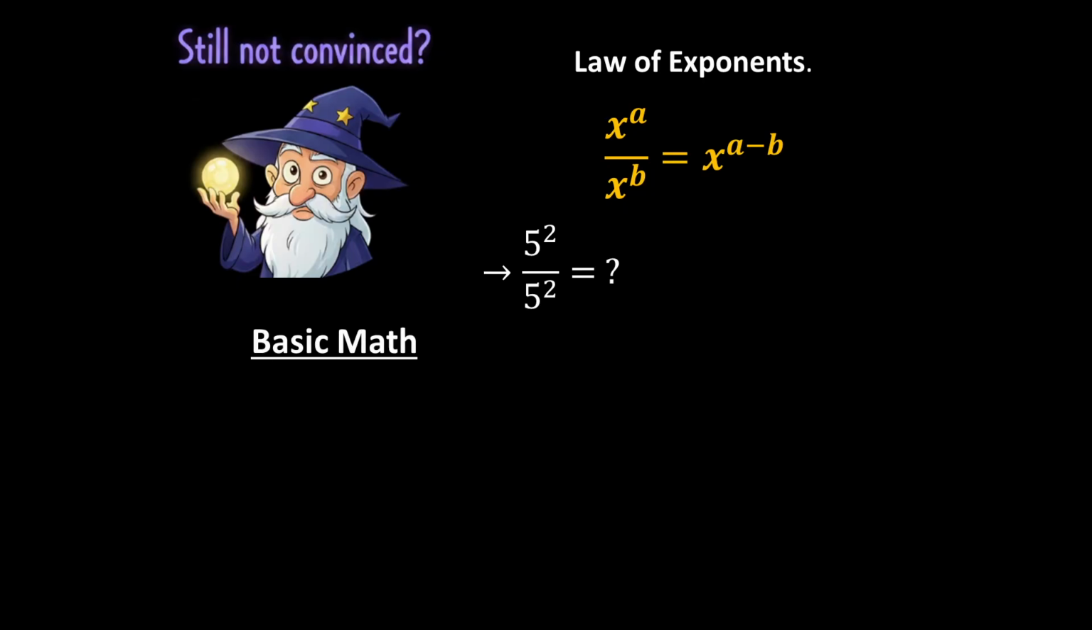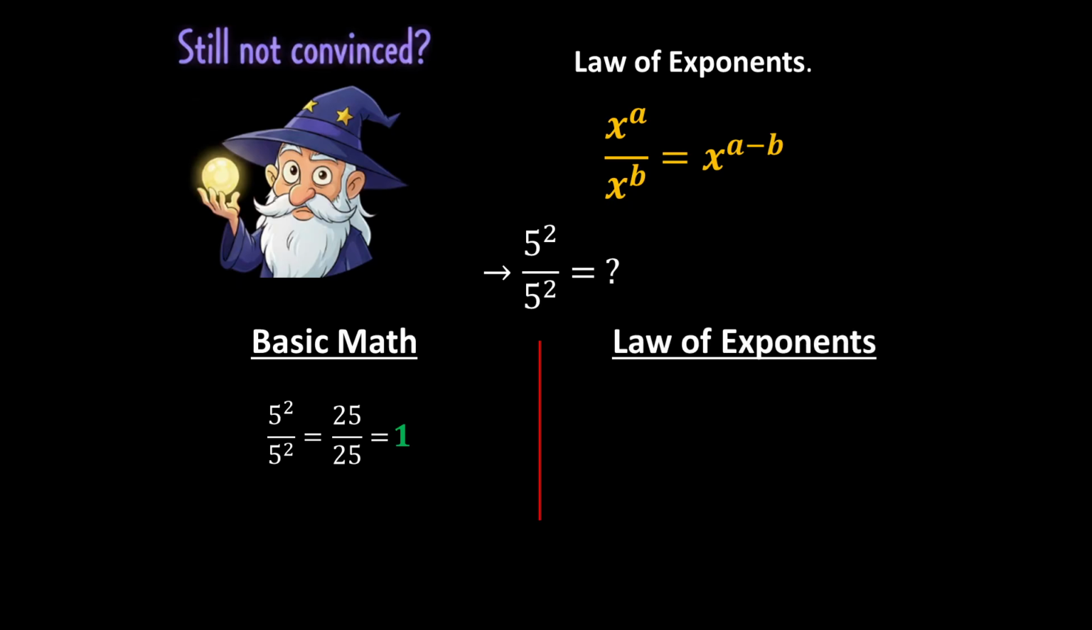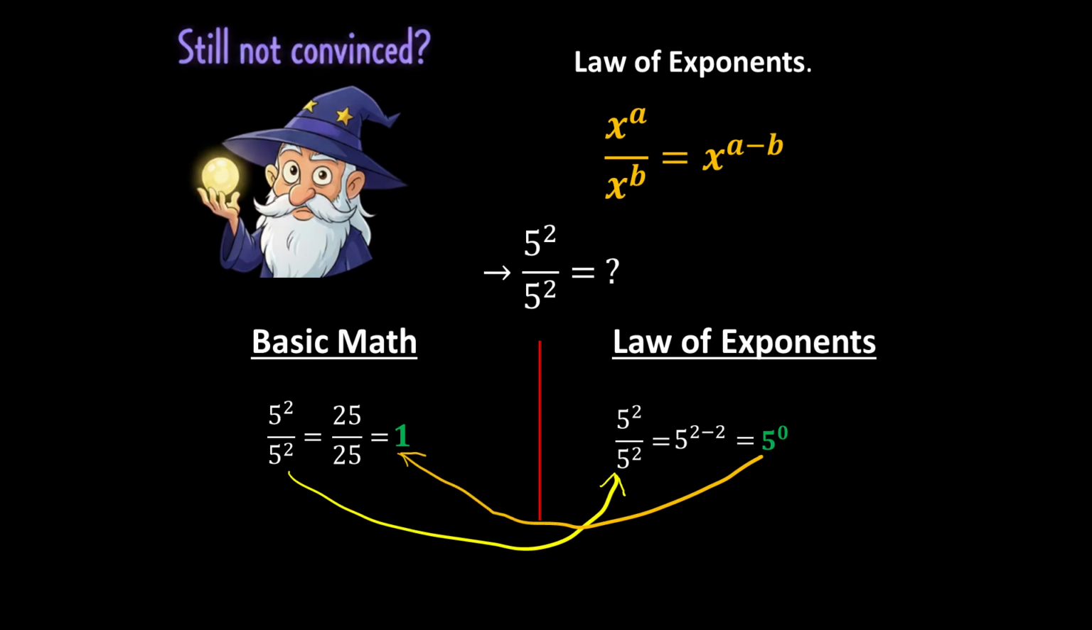So simple math says that 5 squared divided by 5 squared is equal to 25 divided by 25, which is equal to 1. Right? Now the law of exponents says that 5 squared divided by 5 squared is equal to 5, then we have to subtract both powers. Okay, 2 minus 2, so it is equal to 5 to the power 0. So now 5 squared divided by 5 squared is equal to 5 squared divided by 5 squared. So that means 5 to the power 0 is always equal to 1, right?